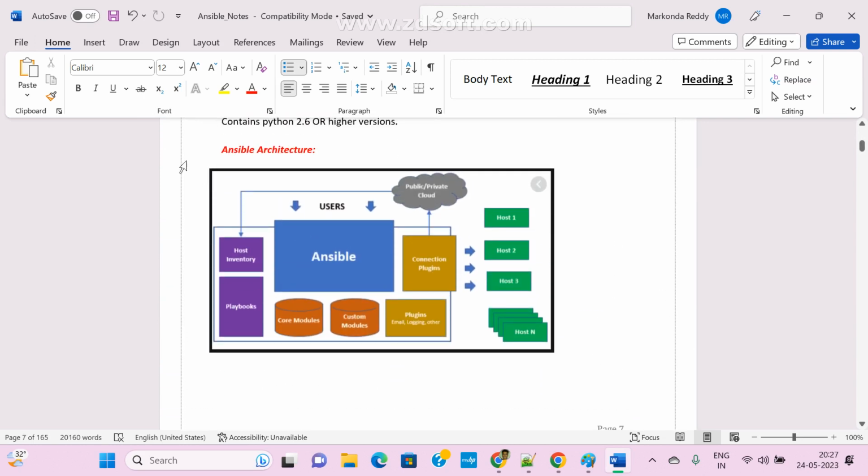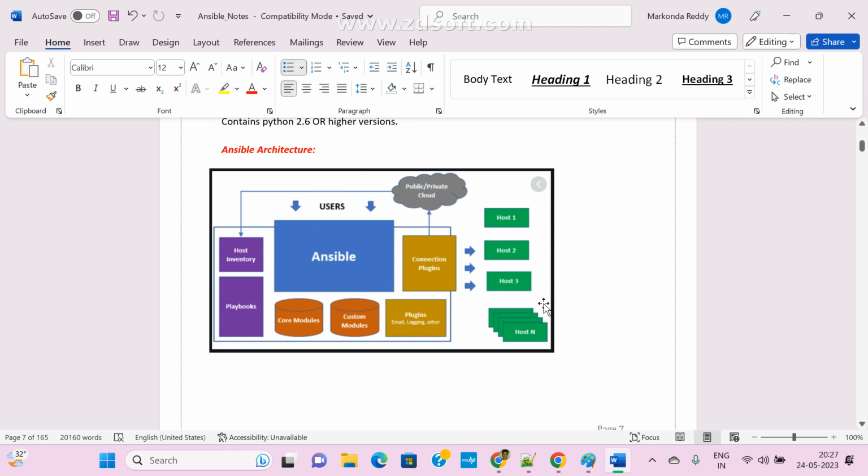Now this is very, very important. As I already told you, what are the main components in Ansible? Most people ask: can you explain Ansible architecture? Just remember, these are the main components in Ansible: host inventory, playbook, core modules, custom modules, some plugins, host machines, and public and private cloud.